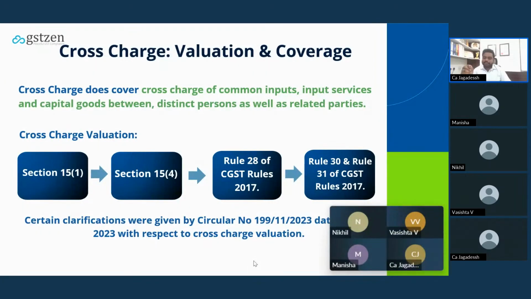But because of this proviso to rule 28, whatever you are charging to your branch office, even 1 rupee or 0, can be treated as the open market value, provided your recipient is eligible for 100% ITC. So my Andhra Pradesh branch office is eligible for 100% ITC, and I am charging 1 rupee to AP. That will be the open market value. That is the valuation part.